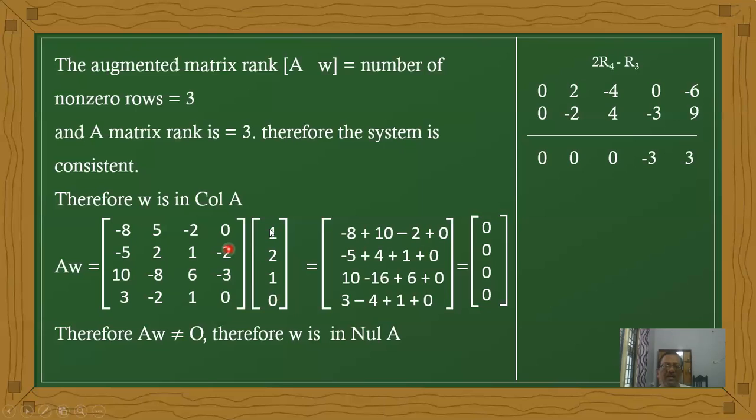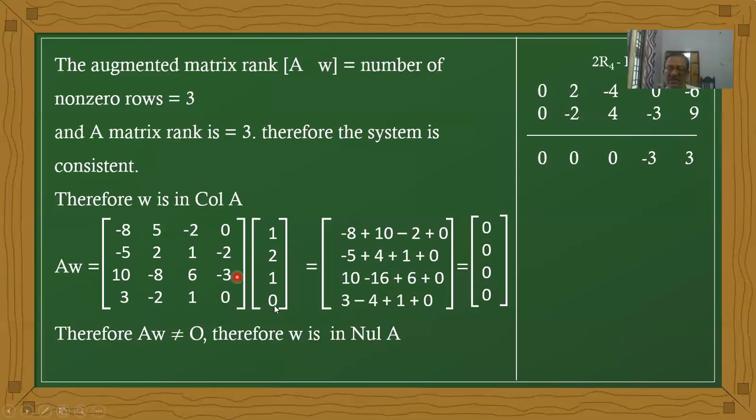And 10 minus 16 and the next 6 and the next 0, 16 minus 16 is 0. And the last, 3 minus 4, 1 and 0, is 0. Therefore the entire product AW equals 0. Therefore, it is in Null A.